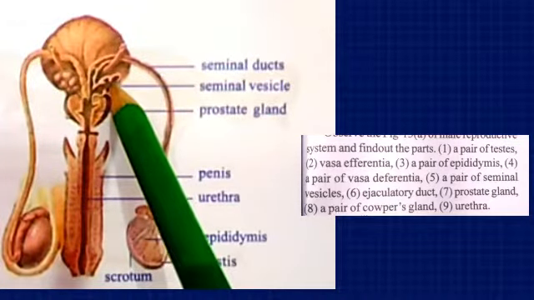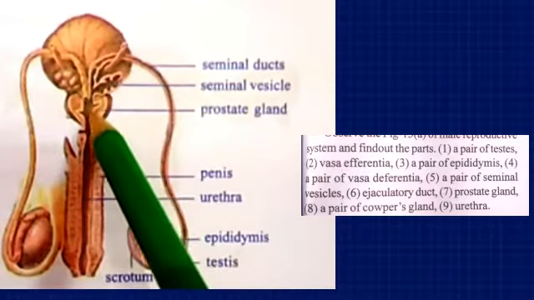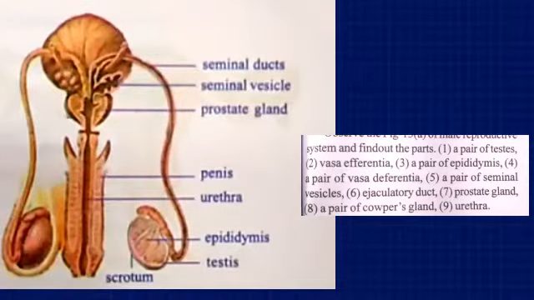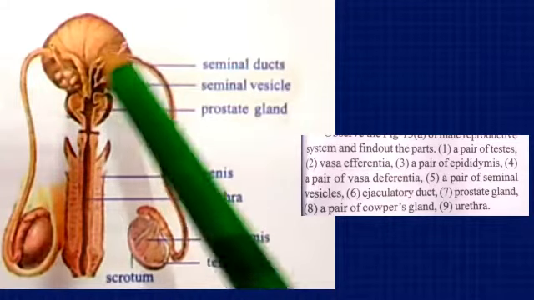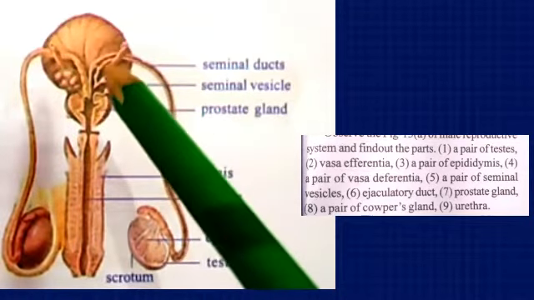Then you can find the ejaculatory duct, a duct that is passing through, and the prostate gland found attached with the structure, and a pair of bulbourethral glands. Prostate glands and the other glands are found attached to each other near the seminal ducts and urethra.